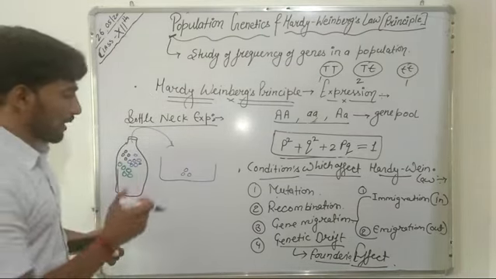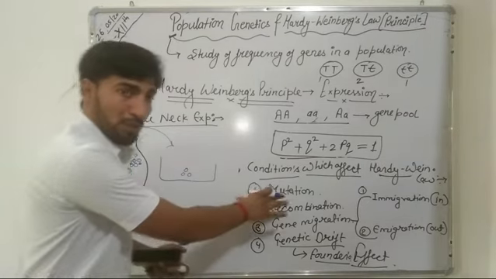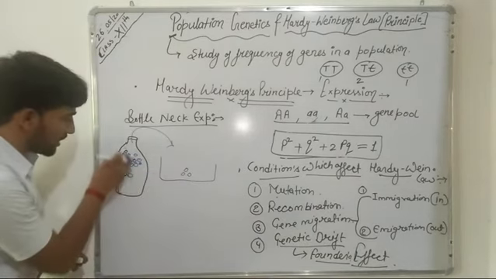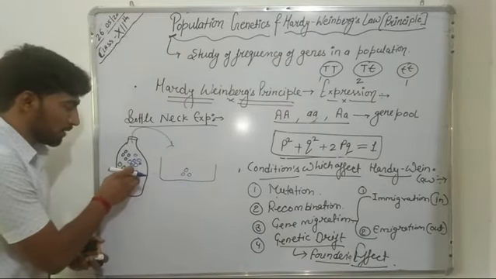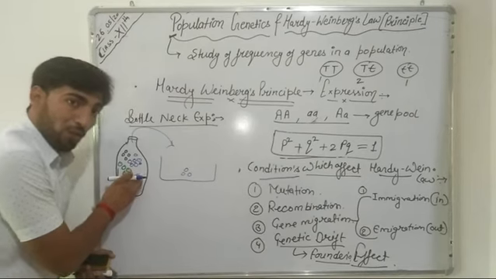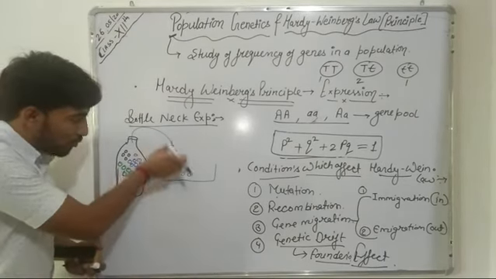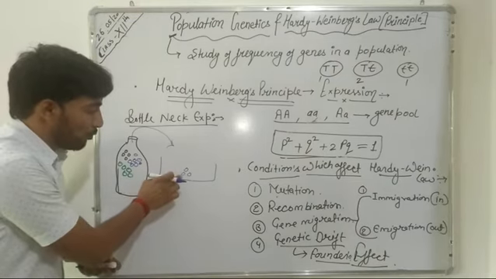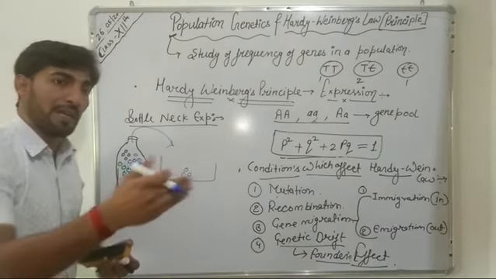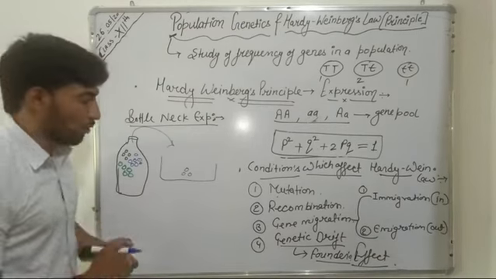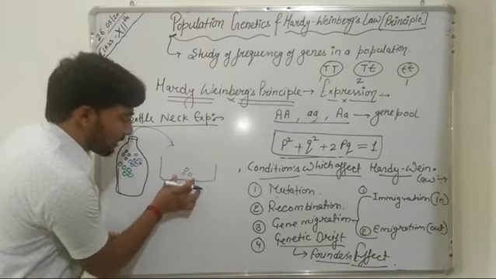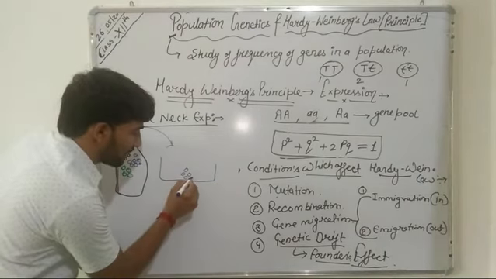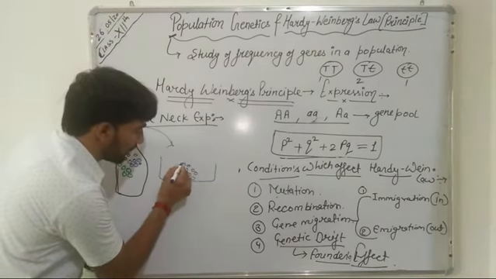Now what happened? If we take this case with a particular population, we suppose these balls are the population of an organism. There are certain organisms which move out from a particular population, and they move to a different habitat with different environmental conditions. After that, these organisms get adapted to that particular environment, and they increase their population through sexual reproduction.